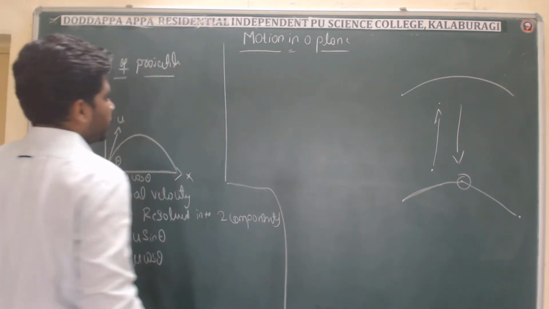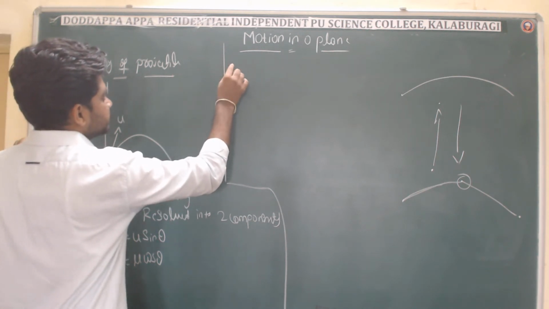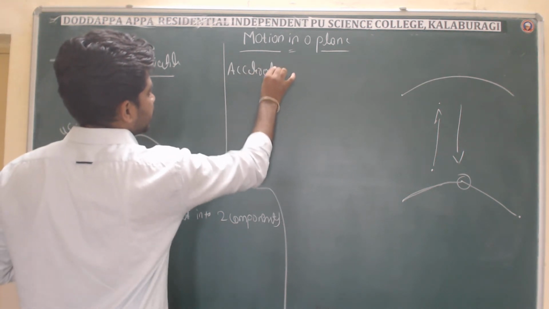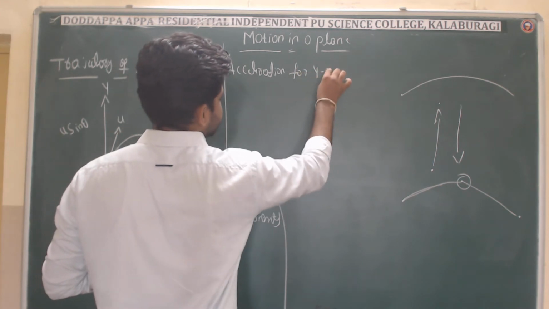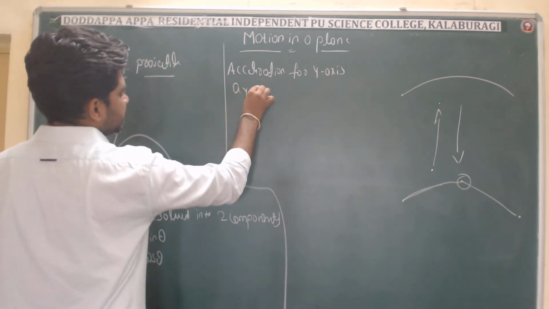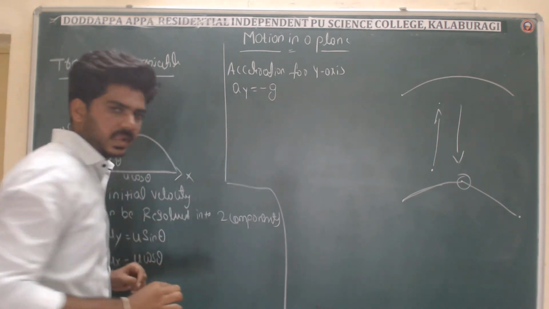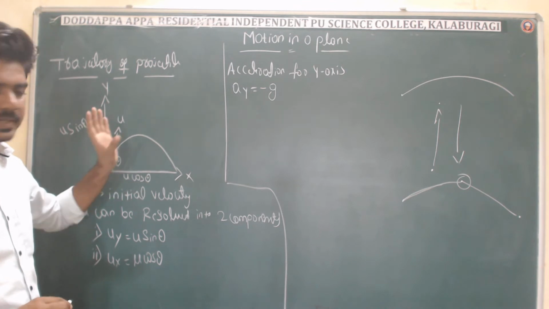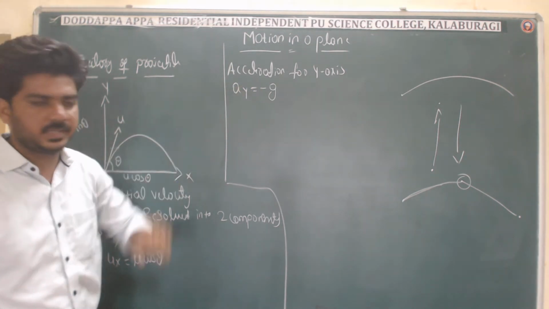So here I will write the point, that is the acceleration for y-axis, right, which is ay. What do I have to write? Minus g, right. See, the object is coming in the downward direction. That is due to what? That is due to gravity, and it is in the downward direction. That's why I have written minus g.